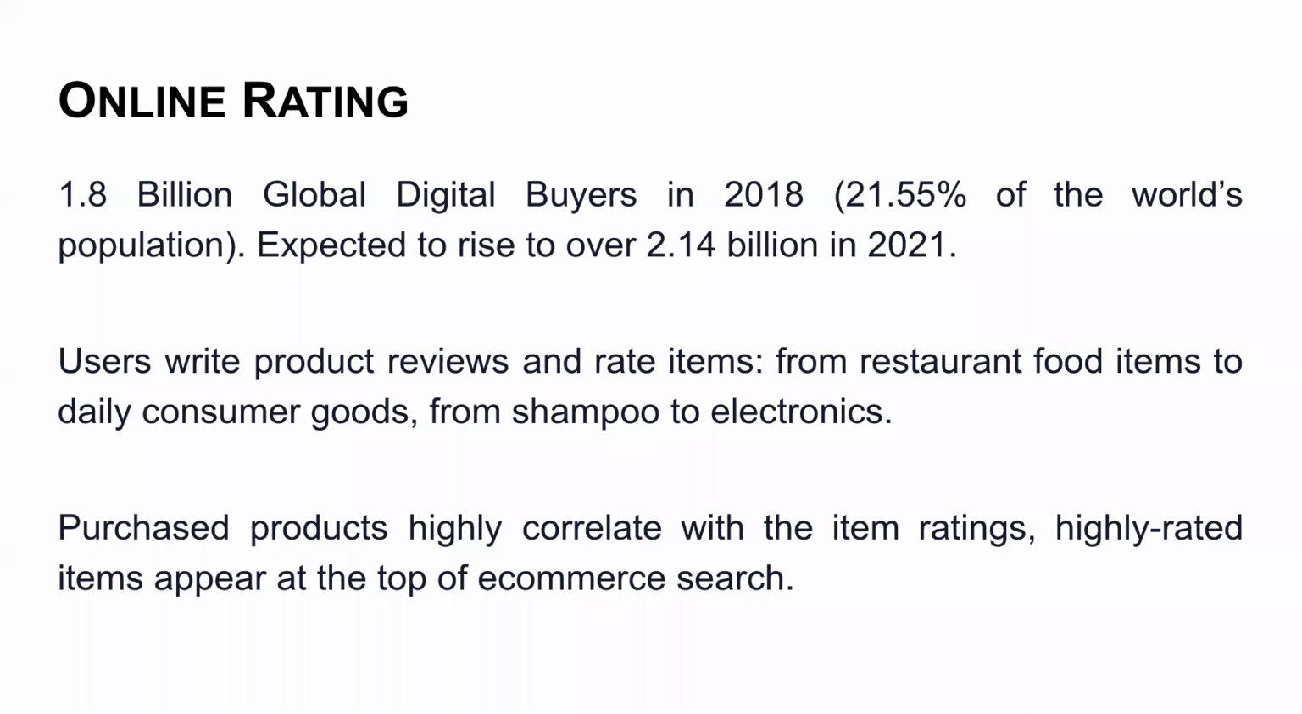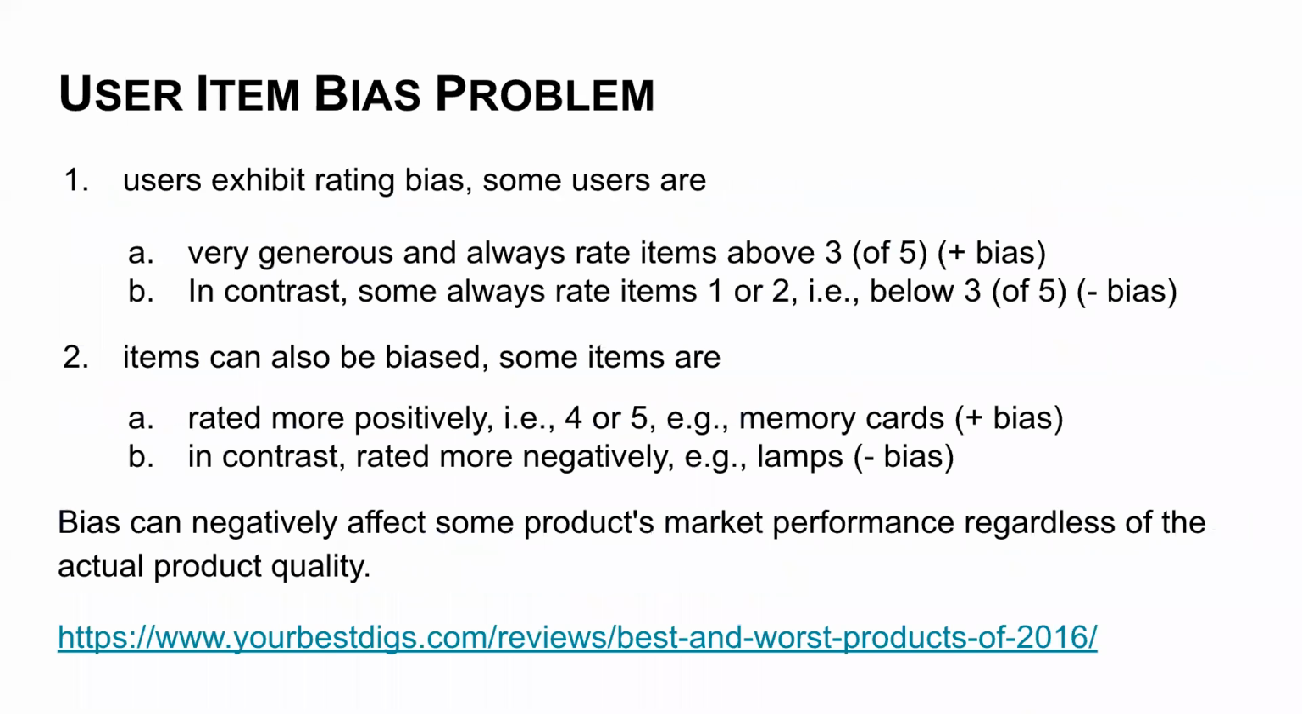And these ratings are very important because they highly correlate with the purchase of the product. Highly rated items generally appear at the top of the e-commerce search. Now let's talk about the user item bias problem.